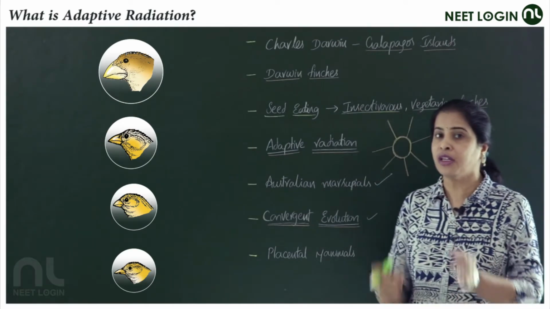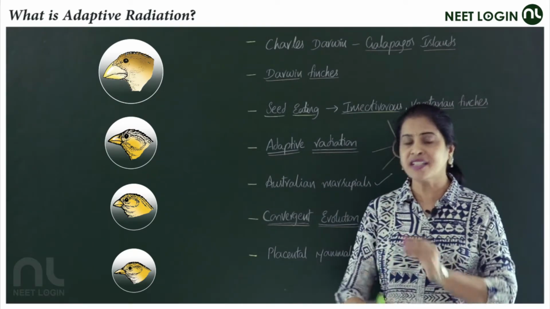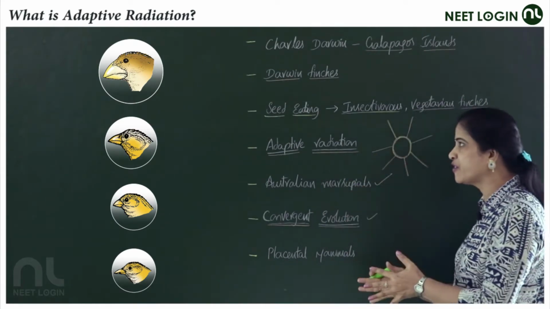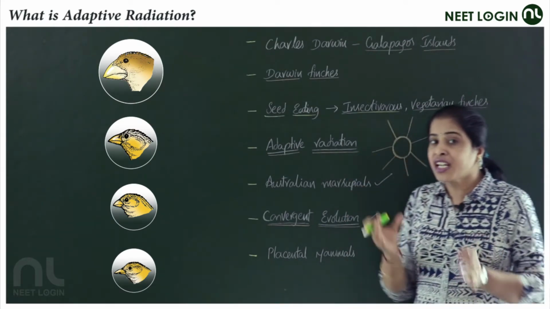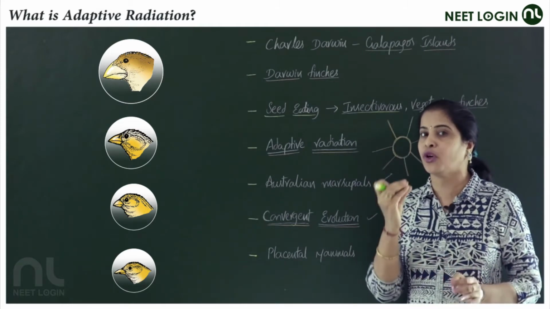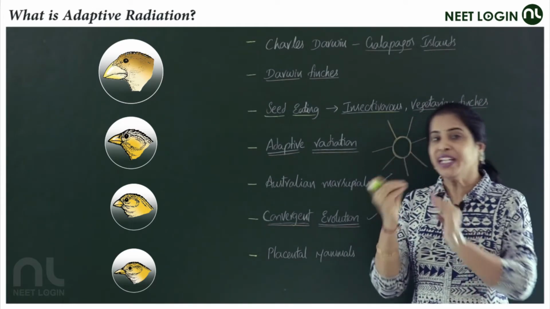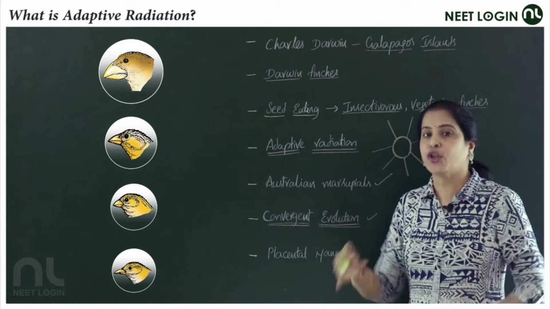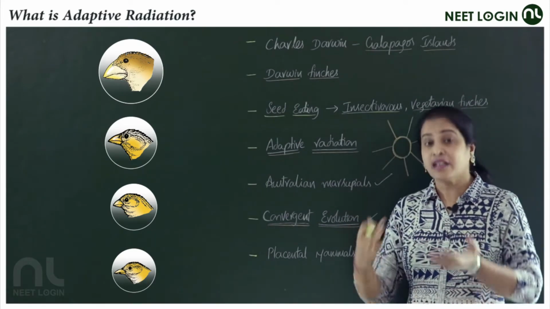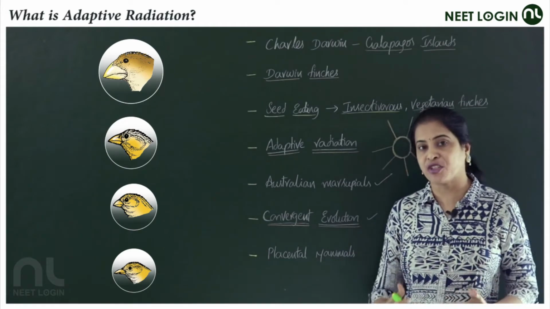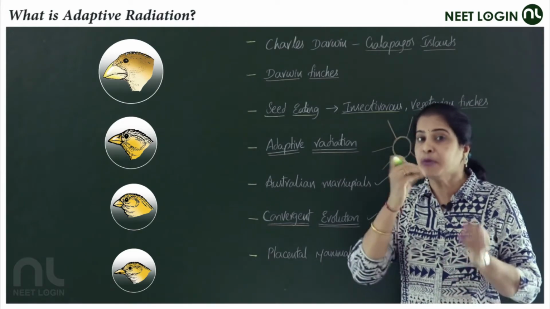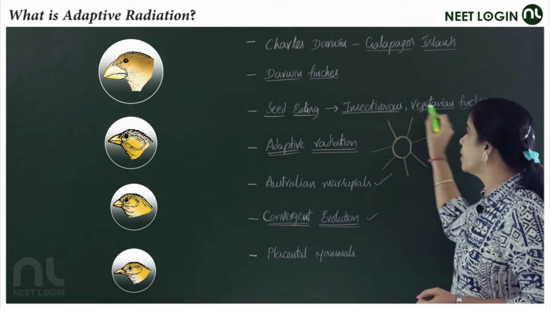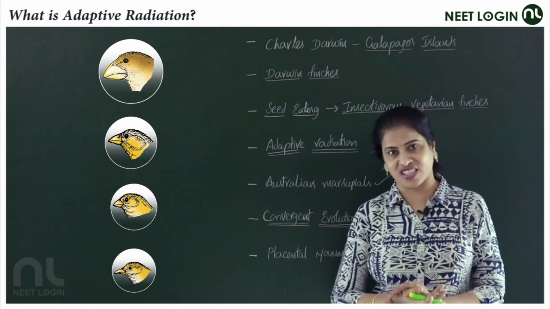He observed the small blackbirds, later familiarly called Darwin finches. You are observing in the figure, in that picture, that birds differ in the size and the shape of the beak. He came to the conclusion, based on his observation, that the seed-eating birds had evolved into insectivorous and vegetarian finches.